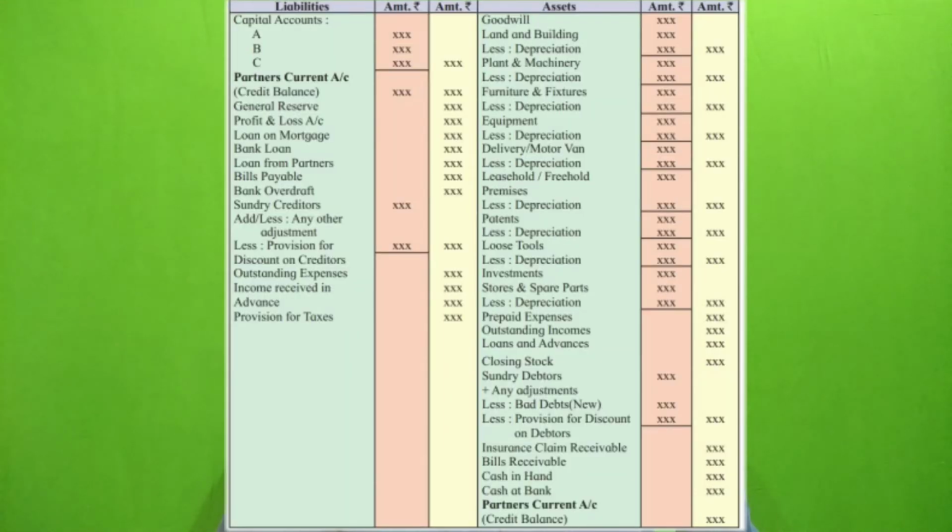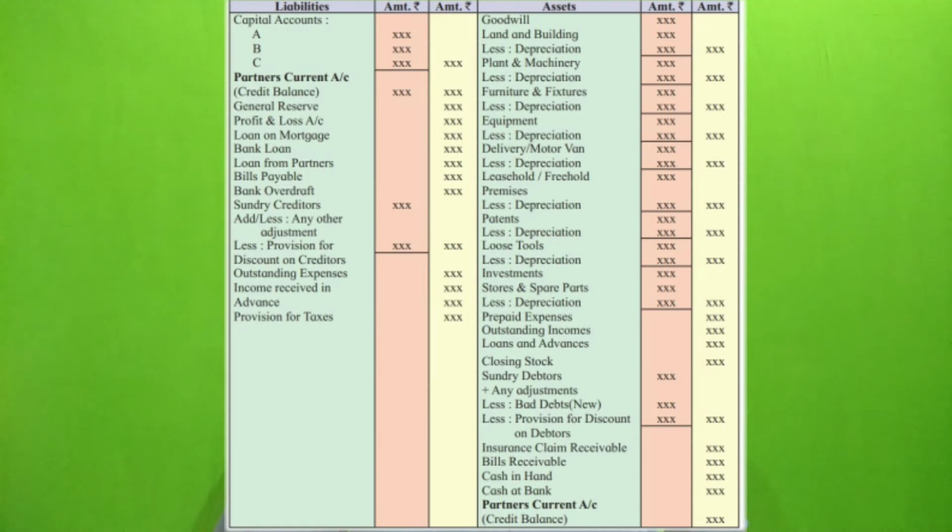Students, open page number 18 of your government textbook. In that, the format of the balance sheet is given. On the left hand side, the liability is written. As I told you, on the liability side we have capital. The example of the partners is given, ABC, so we have to take these balances from the partners' capital account or partners' current account. If the method is fixed,